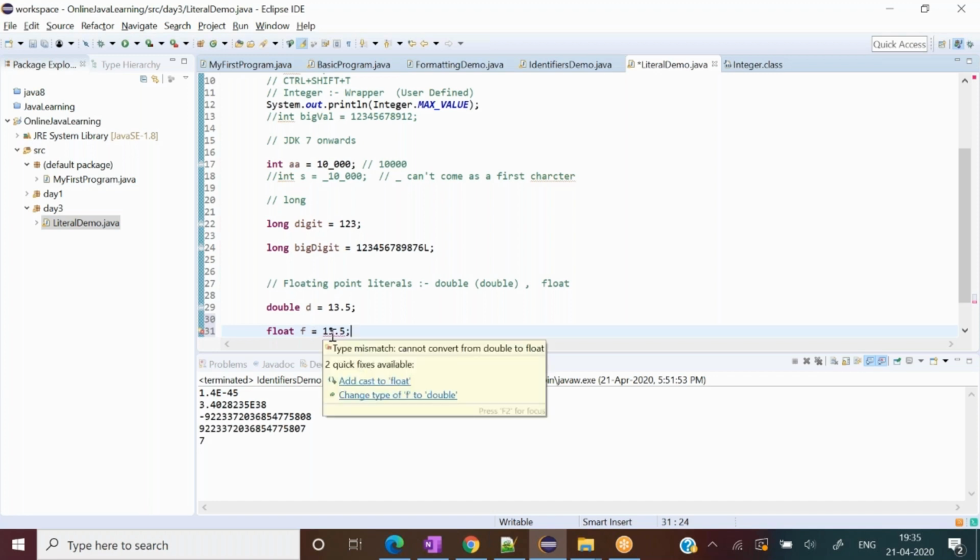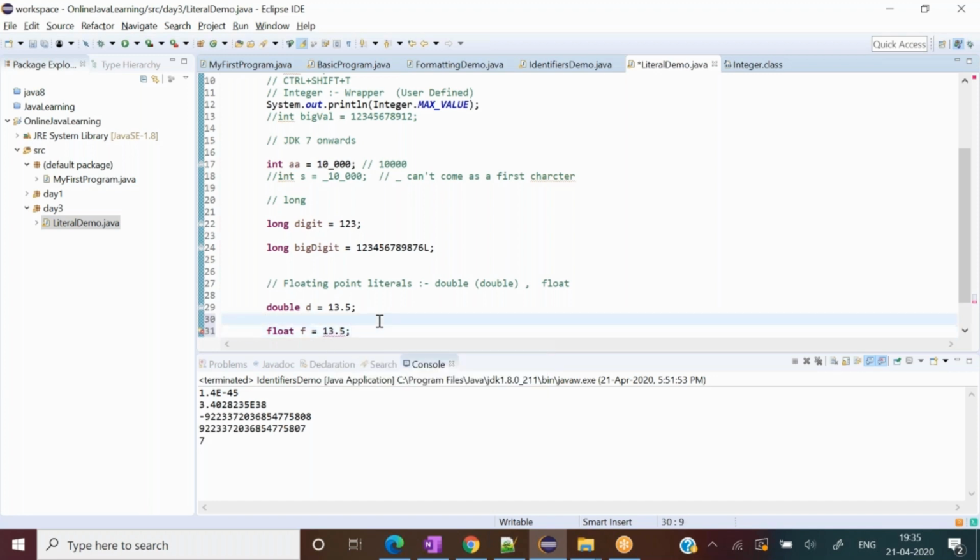So here Java has introduced one thing for the float data type: whenever you define a float, every floating point is considered by default double. If you would like to define a float, then you have to explicitly write f, whether small case or capital case, at the end.